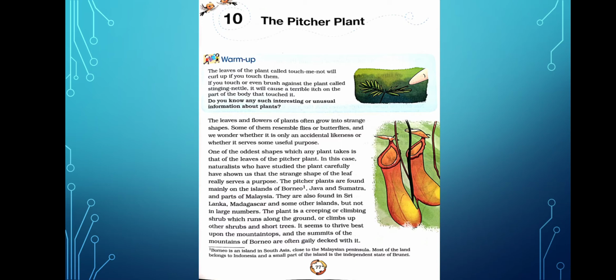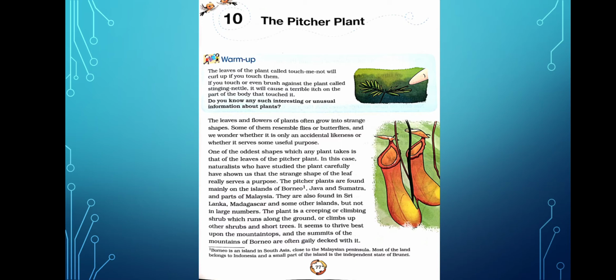One of the oddest shapes which any plant takes is that of the leaves of the pitcher plant. One of the oddest means unusual. Unusual shape which any plant takes is the leaves of the pitcher plant. The leaves of the pitcher plant are some kind of odd thing.